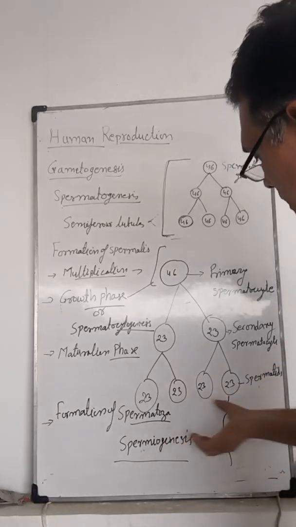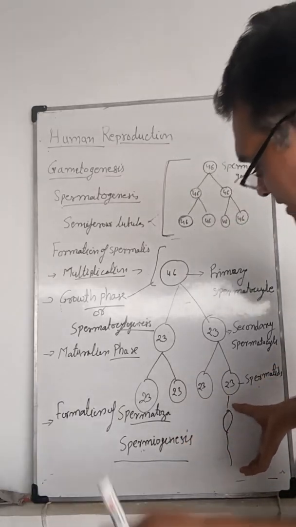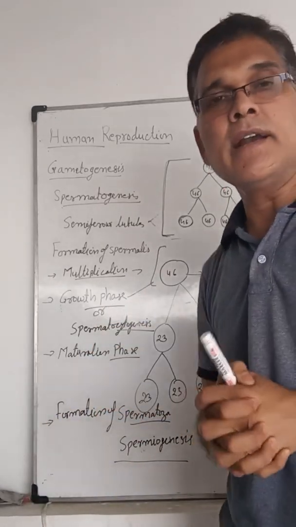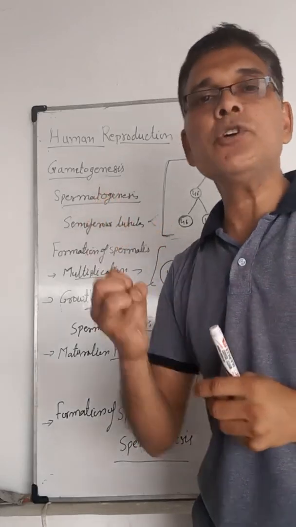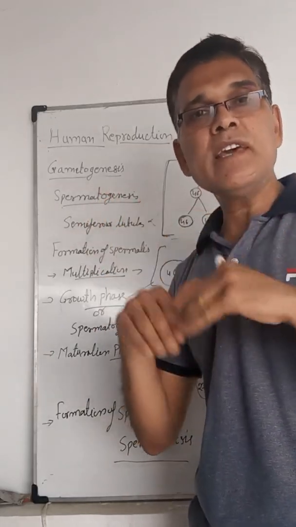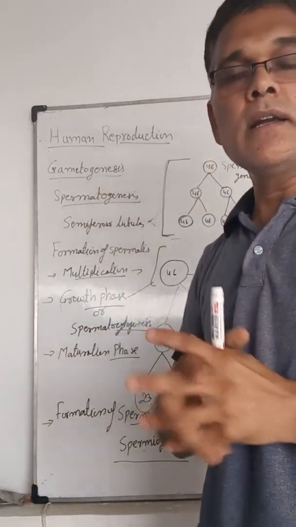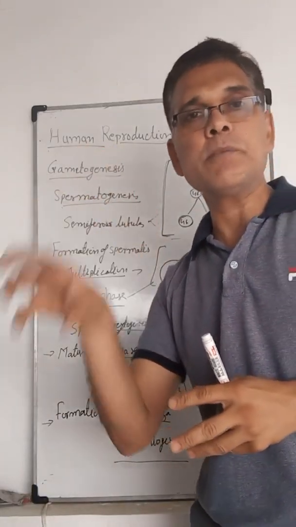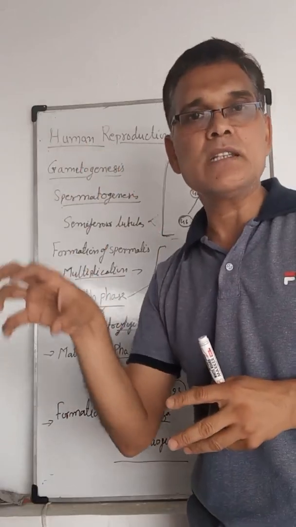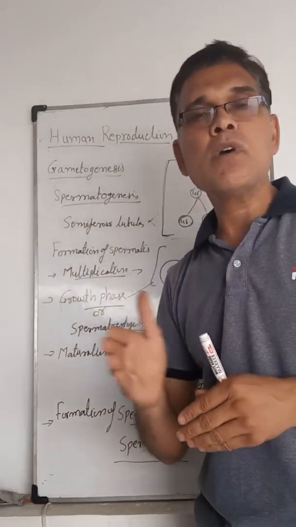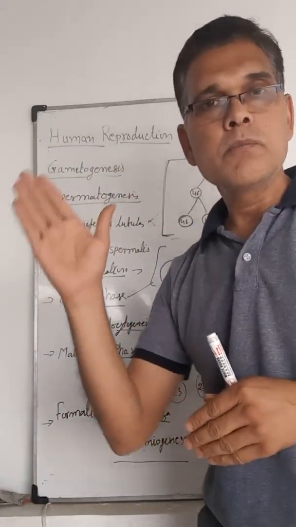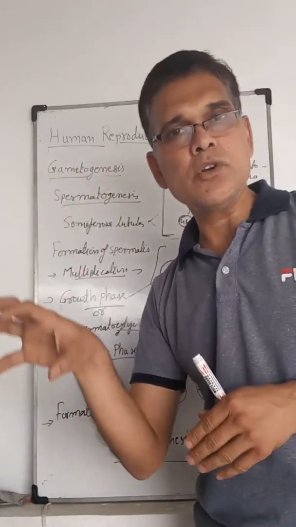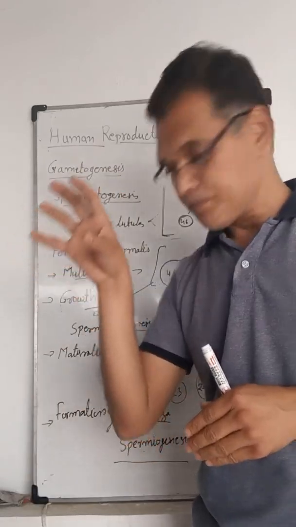These spermatozoa, or sperm, are mainly embedded inside the Sertoli cells and receive nutrition from them. When they are released from the Sertoli cells and move into the cavity of the seminiferous tubules, that process is known as spermiation.